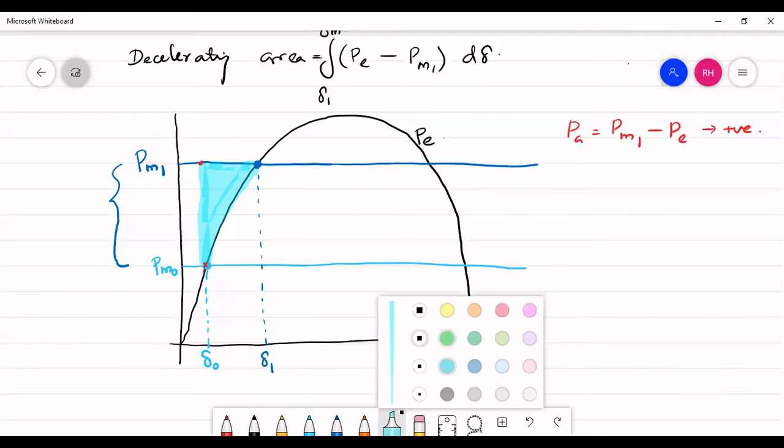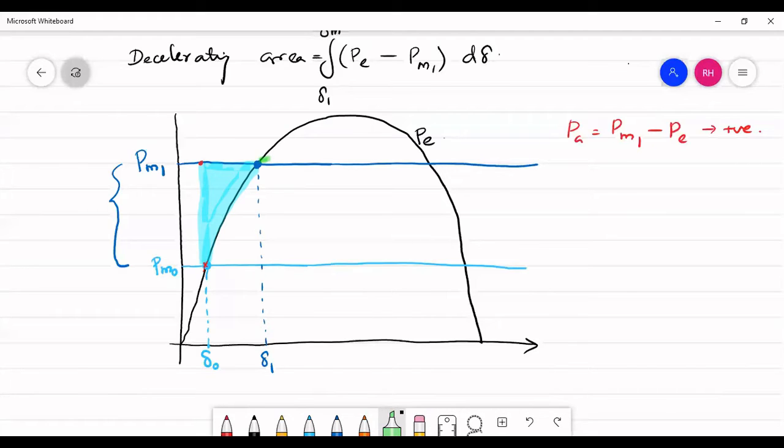And talking about the decelerating area, your system could start to decelerate only if you could maintain the maximum angle within this limit. So what will happen if my angle is increased beyond this point? So consider this point.